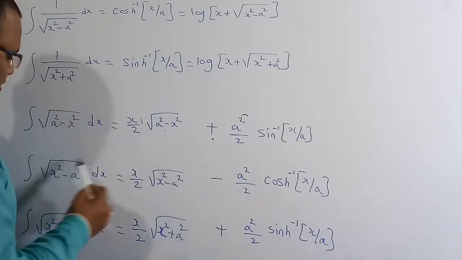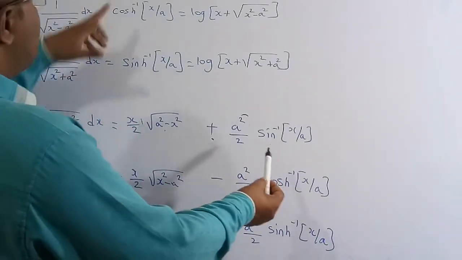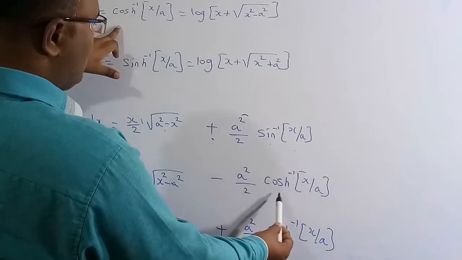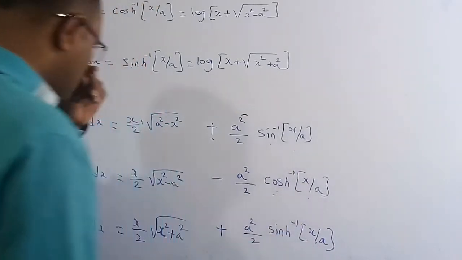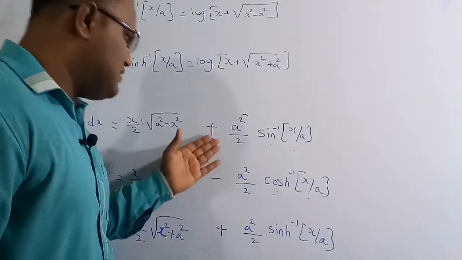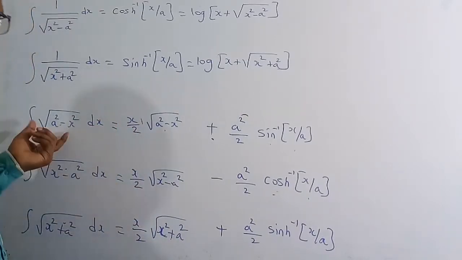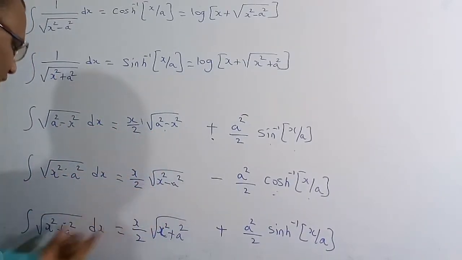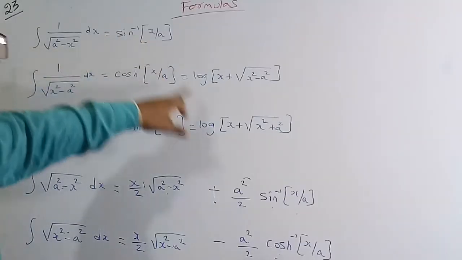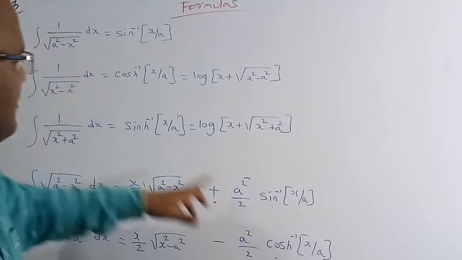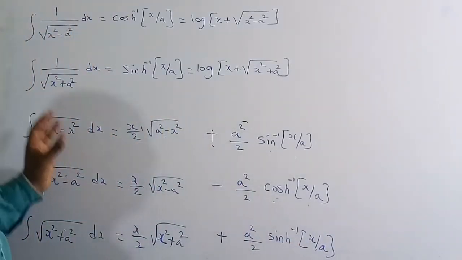The same value we have to take here. Under root over x square minus a square, these two are the same, these two are also the same. But here you have to go for the first term, which is sin inverse of x by a, next cos h inverse of x by a, and similarly the last one is sin h inverse of x by a. So this is the easy way to remember this. Plus minus plus, all the coefficients are a square by 2, all the coefficients are x by 2. Whatever this value is, take it as it is. And I have already told you, under root over a square minus x square goes with sin inverse of x by a, the next one is cos h inverse of x by a, and the last one is sin h inverse of x by a. So this is the easy way to remember this formula.